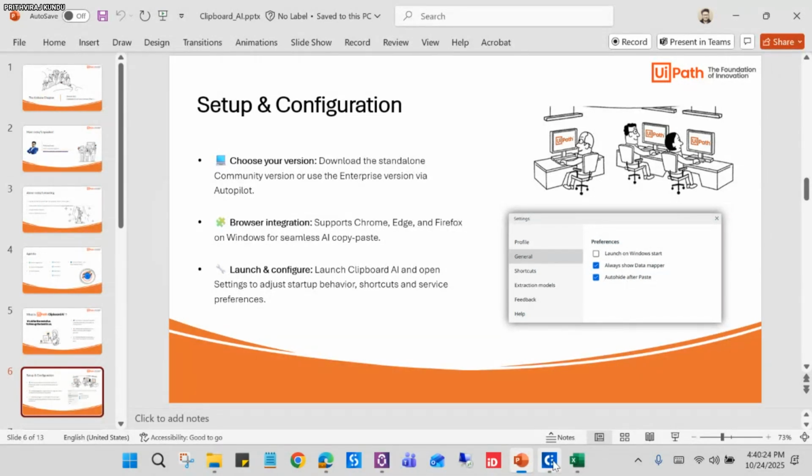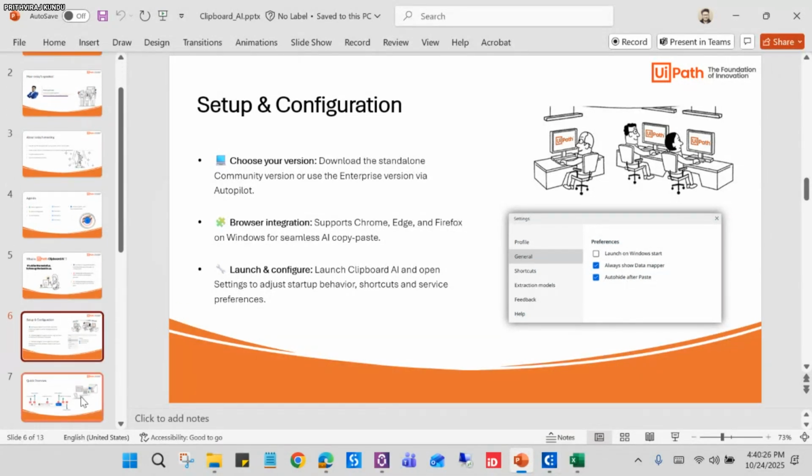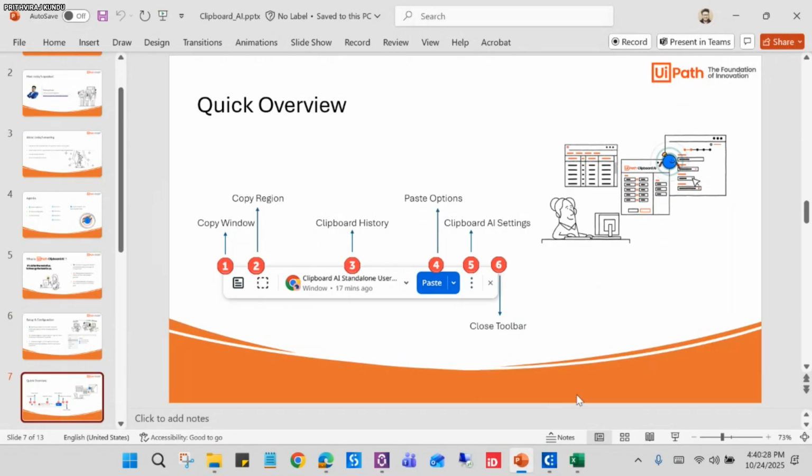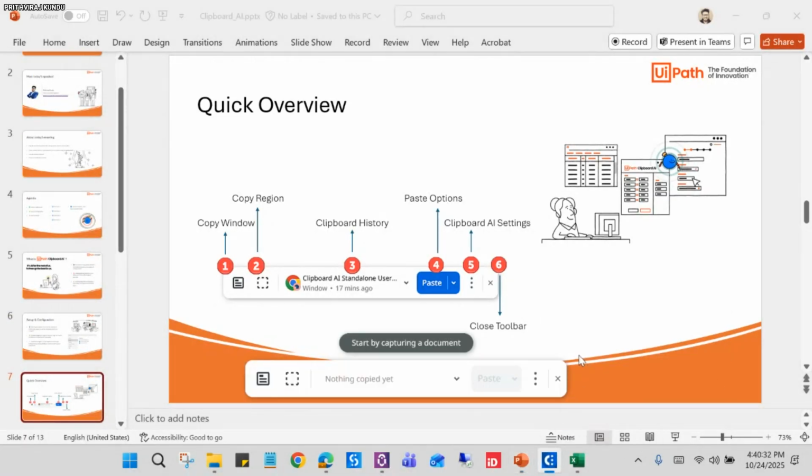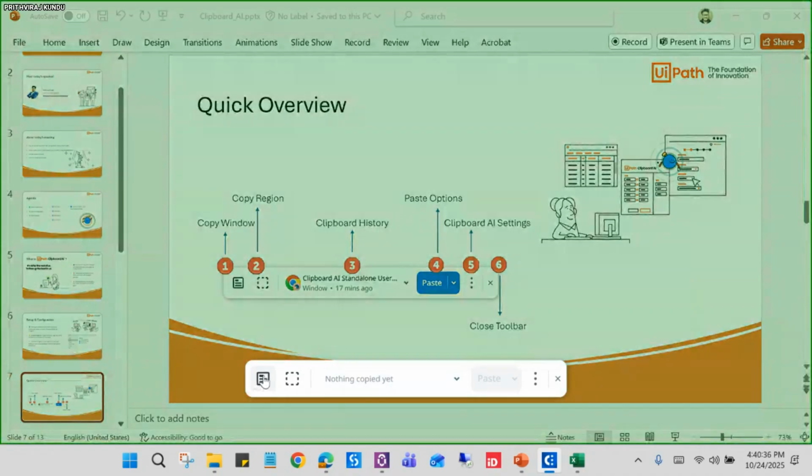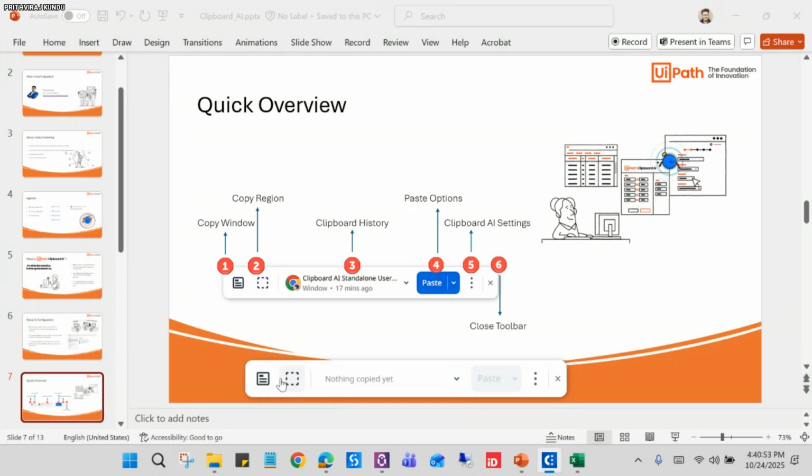Okay. Now I have already installed and launched it. So let me open this and go to the next slide. This is Clipboard AI. As you can see, we can capture first. This is the capture window button, so you can capture the entire window and it can intelligently detect or extract anything from this option. And suppose we need any specific data extraction from a specific area, for that we can also use the copy region.